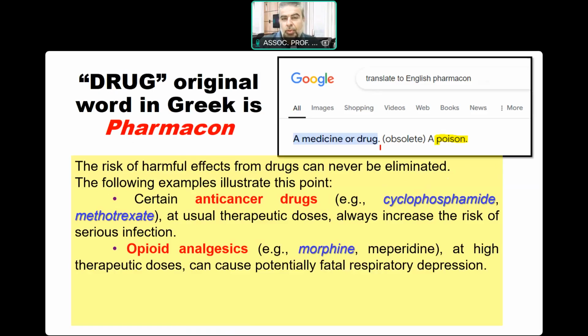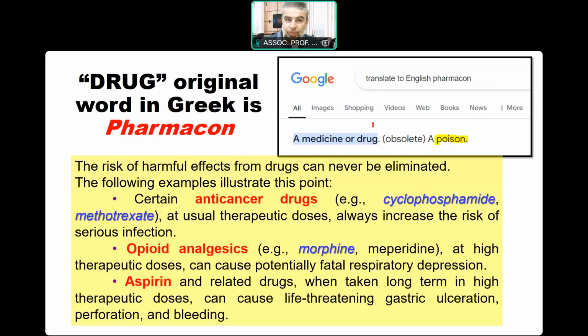Example number 2, opioid analgesics such as meperidine and morphine, very potent in dealing with post-operative pain. They can reduce a high level of pain, a very potent analgesic effect, but with a potential of causing respiratory center depression and hypoventilation.